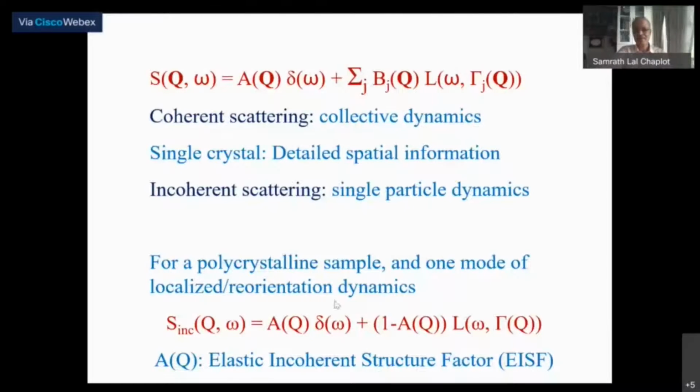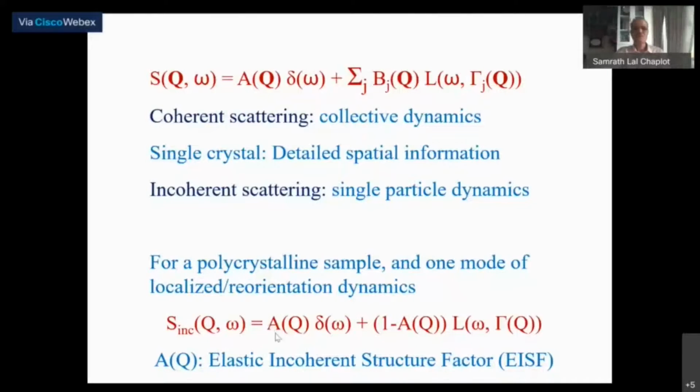And this kind of function is suitably normalized so that you have A(Q) and 1 minus A(Q) here. Total integration gives you just 1. So this is called the elastic incoherent structure factor, because we are looking at the incoherent scattering, and this has all the geometrical information about how the localized dynamics takes place.